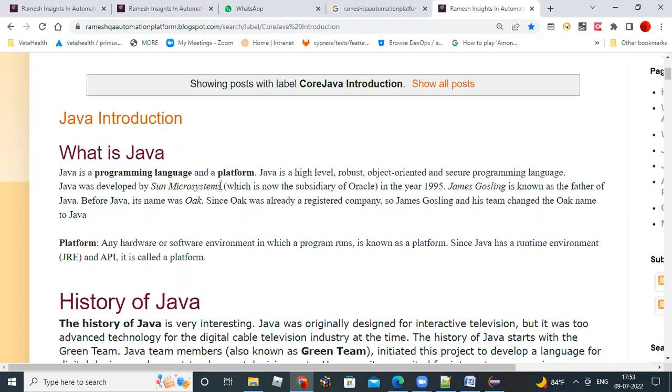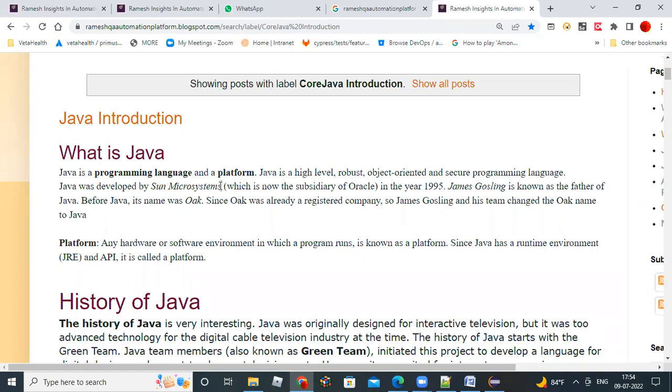Again, they changed it to Java finally, and it continues. The first version of Java was released to the market by Sun Microsystems in 1995.